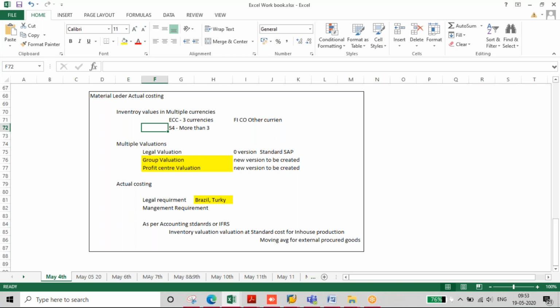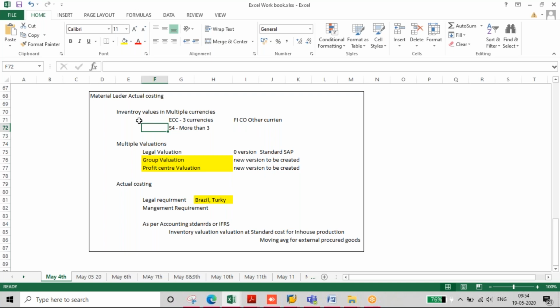Yeah, that is why I am mentioning here. But I worked on one project where they used only three currencies, not more than three, even though it is S4 HANA. As far as I know, even in S4 HANA, asset accounting and ML both still have three currencies. But we can check this.